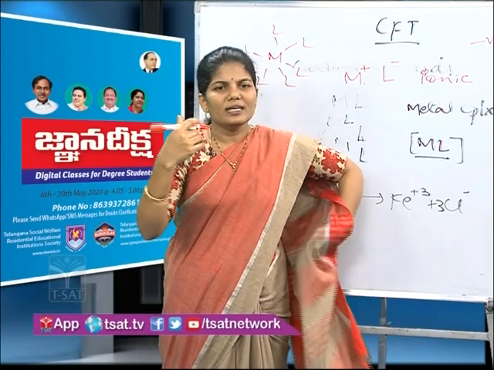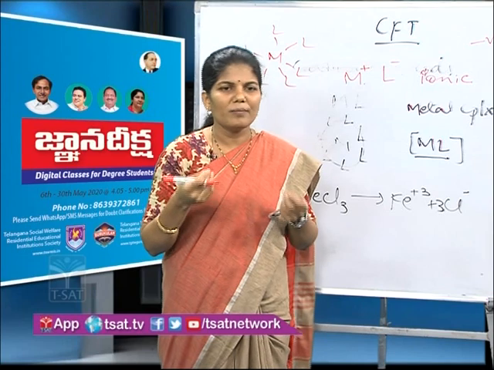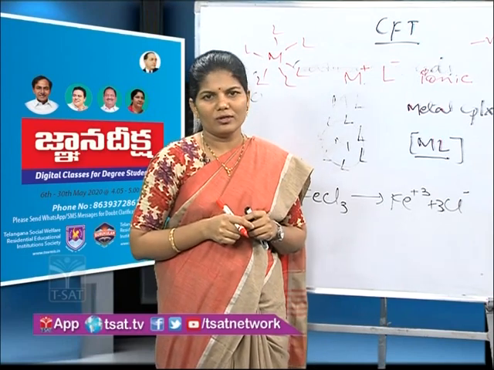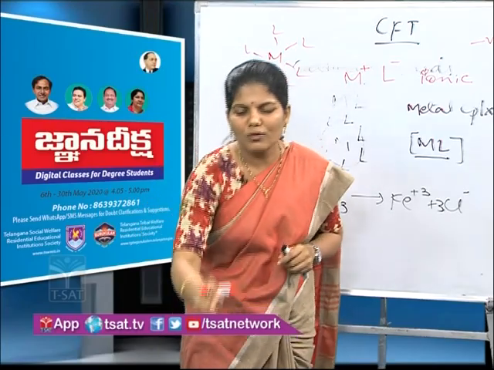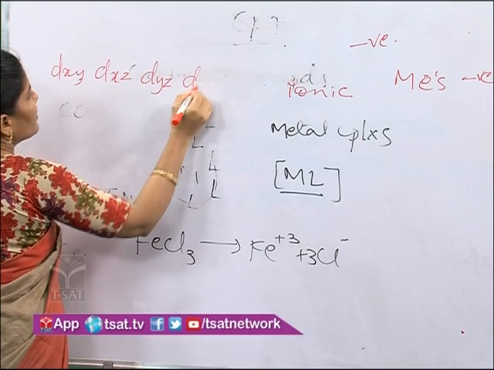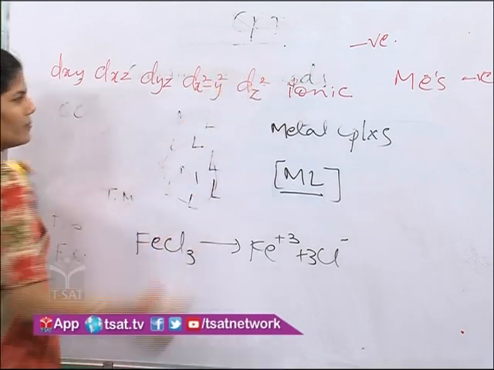In order to understand the crystal field splitting pattern in complexes, we need to learn the shapes of d orbitals. Let us see the shapes of d orbitals. There are 5 d orbitals. What are they? dxy, dxz, dyz, dx square minus y square, and dz square.